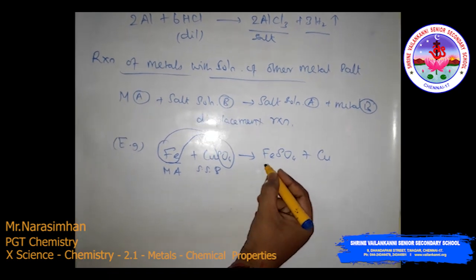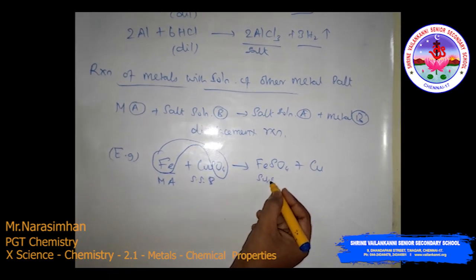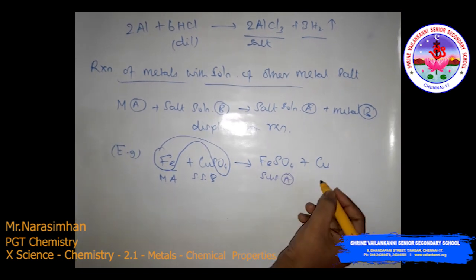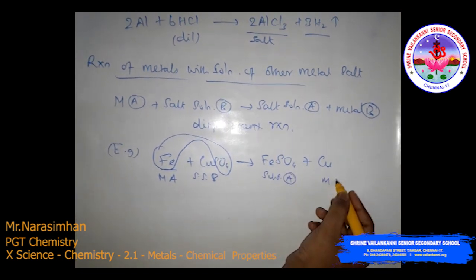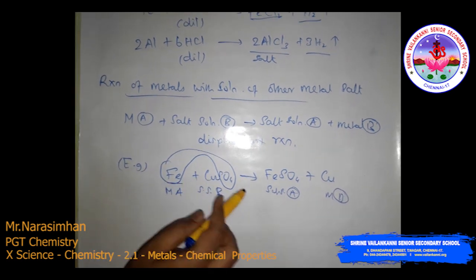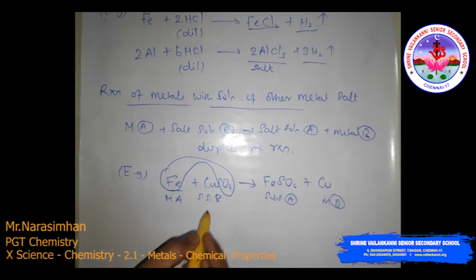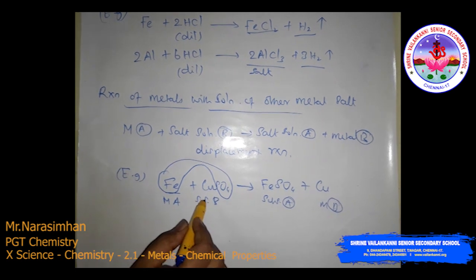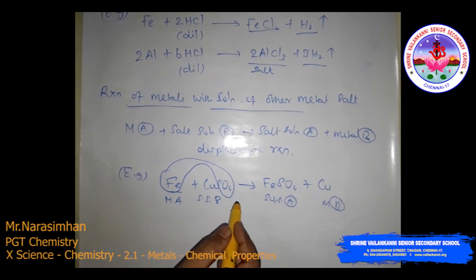So this will be what? Salt solution A and the metal B. So iron and copper are displaced. This type of reaction is called a displacement reaction.